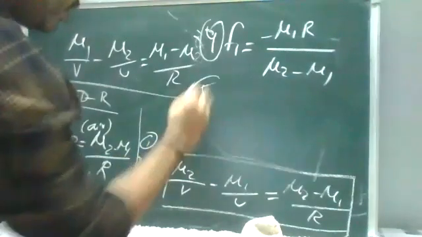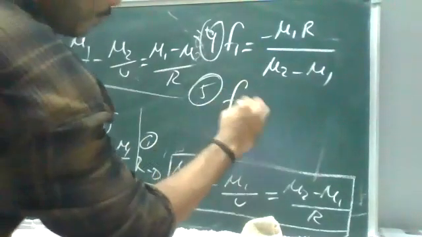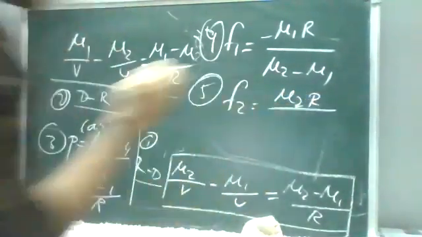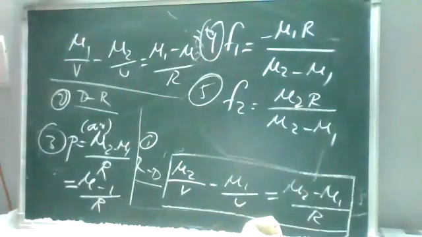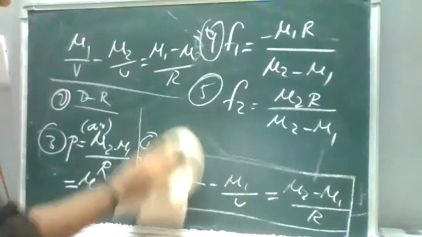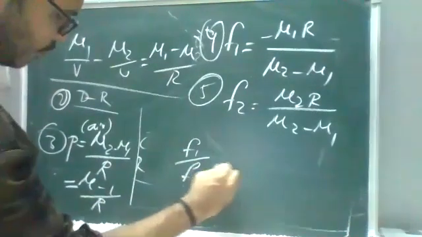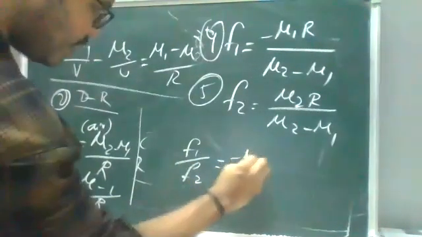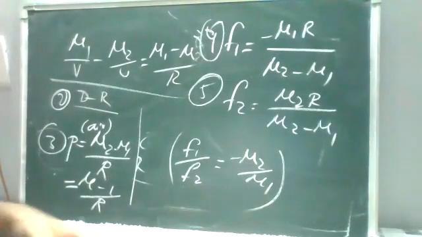Fifth one, second principal focal length. F2 is equal to mu2 r by (mu2 minus mu1). So it is first principal focus and second principal focus. When you take the ratio between these two, F1 by F2 is equal to minus mu2 by mu1.